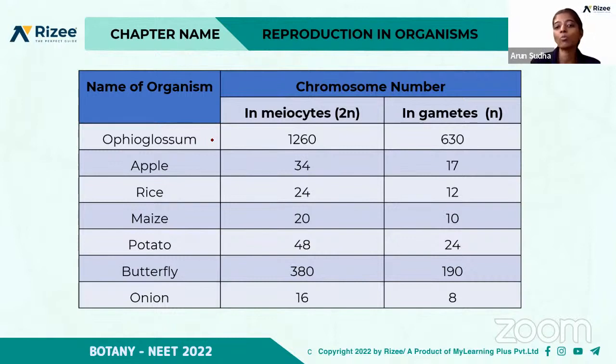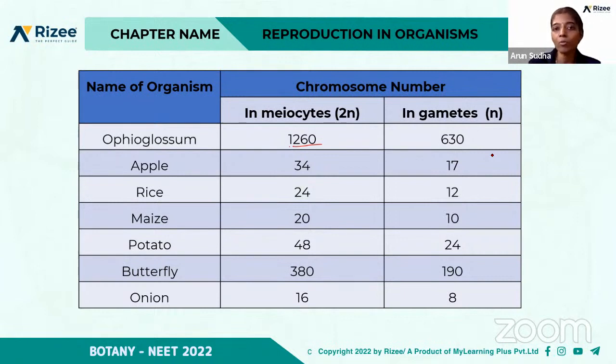And similarly, Ophioglossum, a fern, has the highest number of chromosomes, that is 1260, and in gametes it has 630. And apple has 34 chromosomes in meiocytes and 17 in gametes. So if you remember one, that is the meiocyte, we can exactly write half the number in gametes, or you just remember the number of chromosomes in gametes and then you can double it and write the meiocyte number.